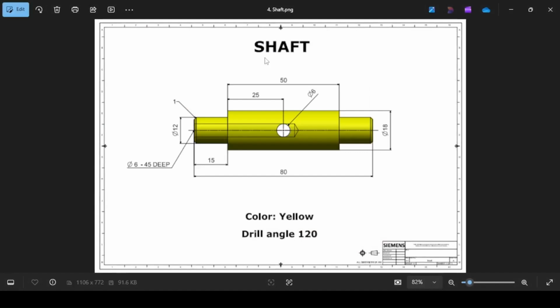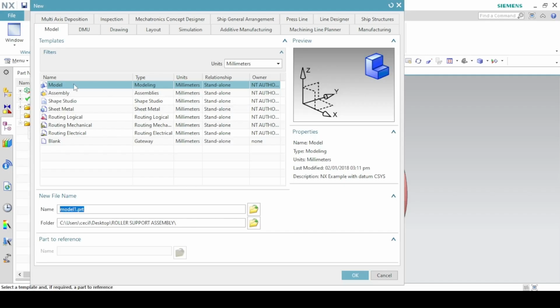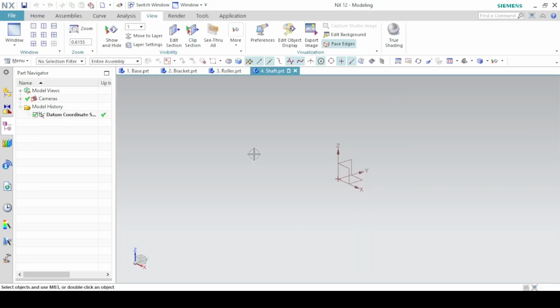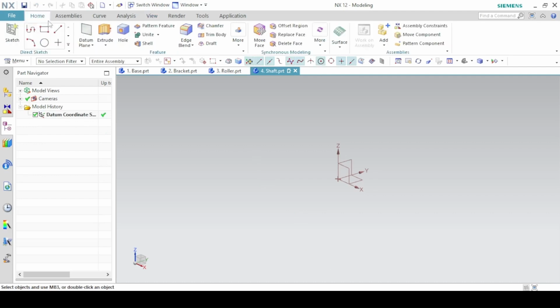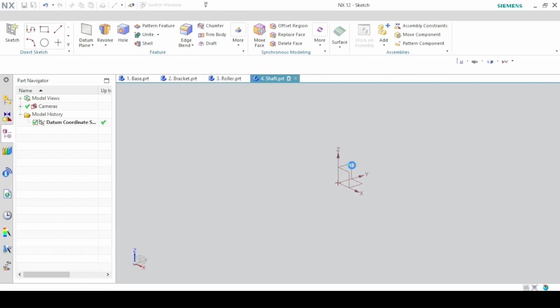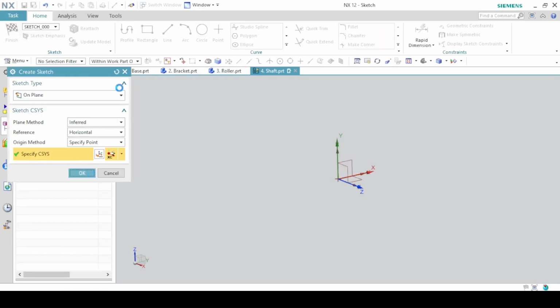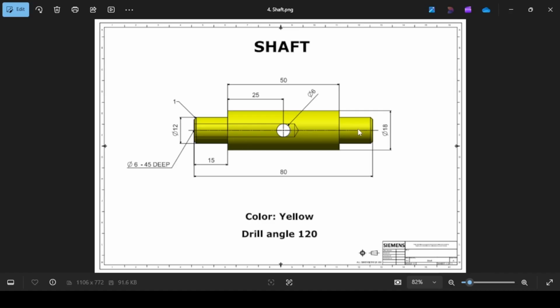The shaft, which is also a circular figure. We are going to use a revolve as well. So the fourth part, the shaft. Again, revolve using the right plane. We sketch half and revolve around the horizontal axis.